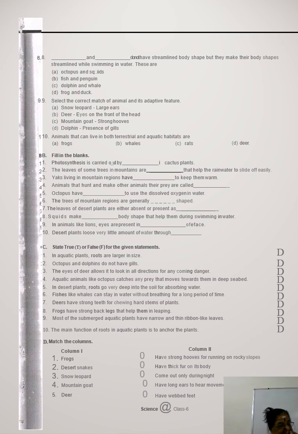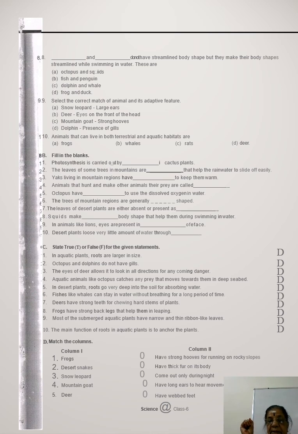Right? The next one: select the correct match. Snow leopard, large ears. Deer, eyes on the front of the head. Mountain goat, strong hoof. Hoof means the feet of goats and cows are not flat like ours; they are raised a bit. Such animals are called hoofed animals.